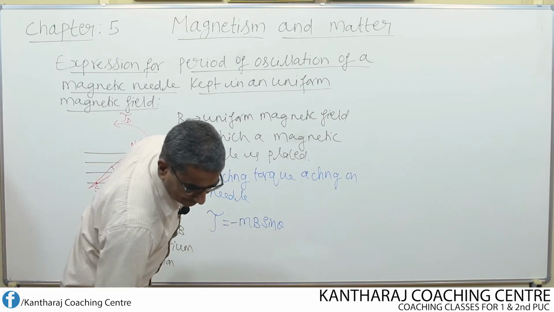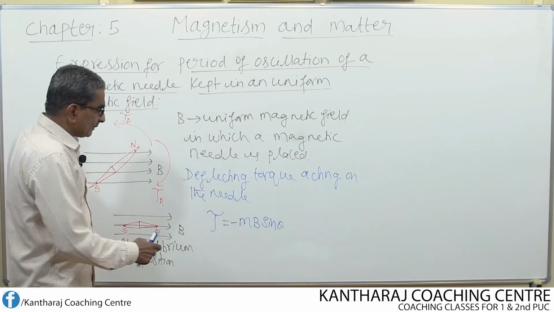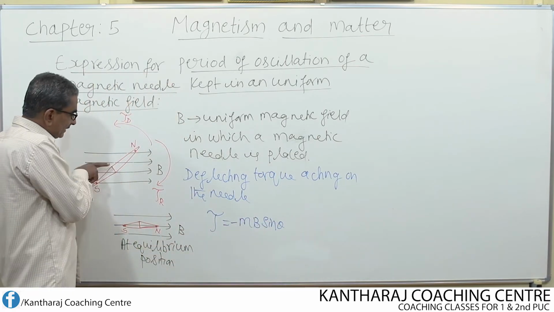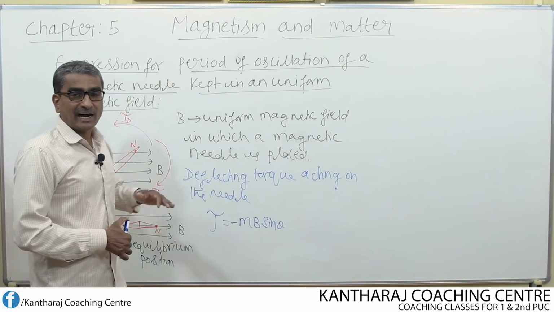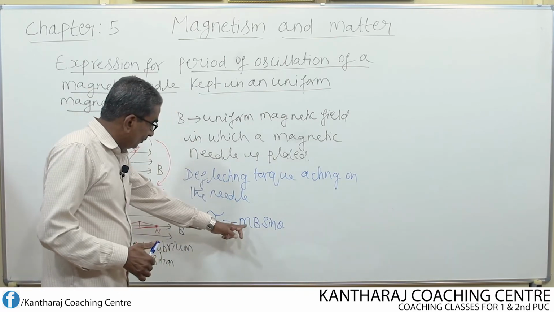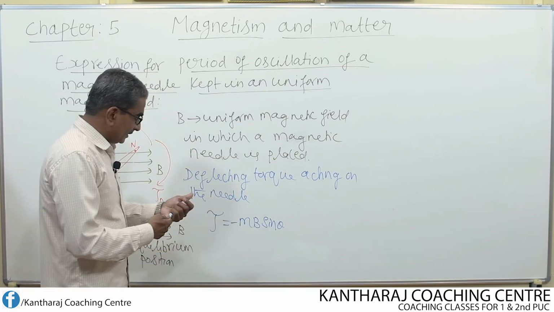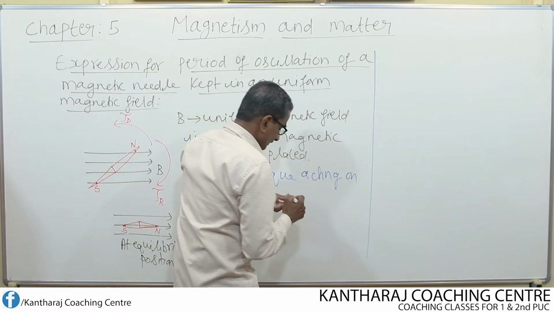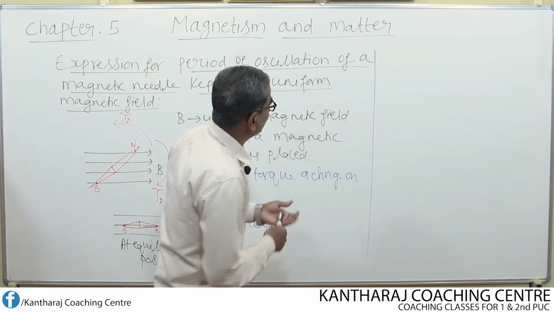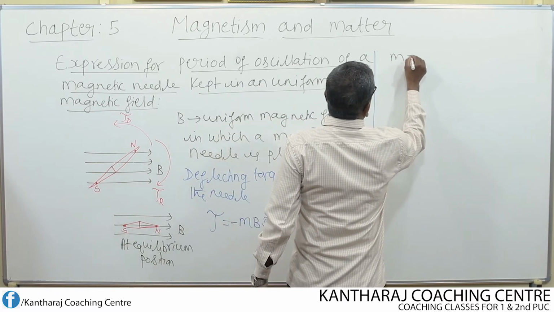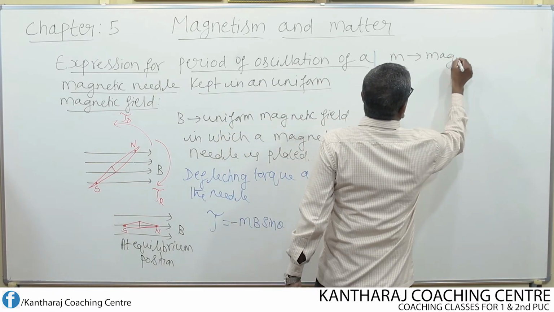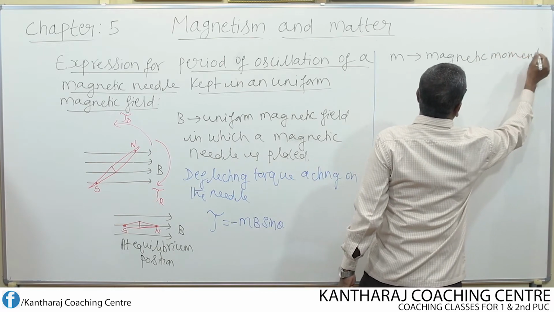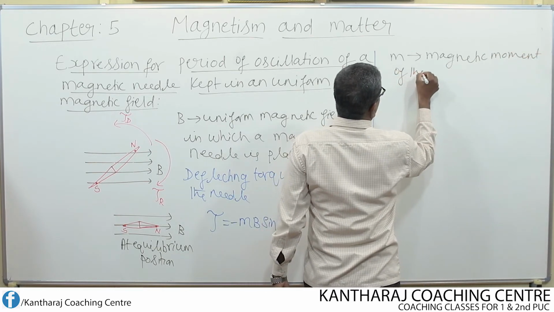Now let us continue with this. Suppose theta is the angle between the direction of the magnetic field and the magnetic moment. What is M? B is already known. M is nothing but the magnetic moment of the needle.